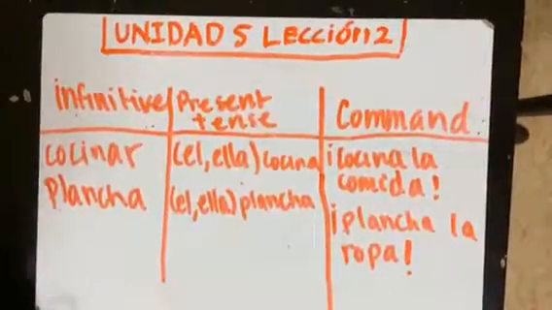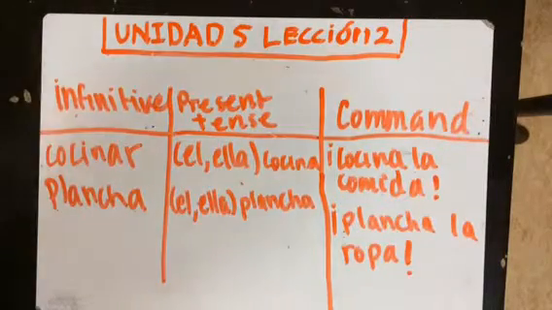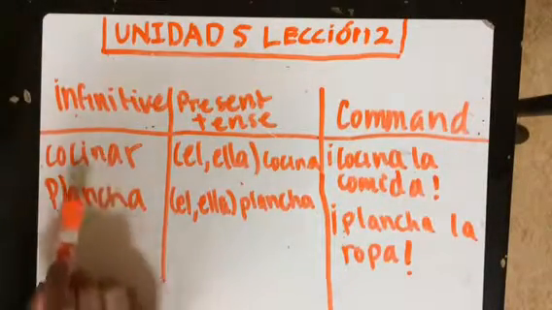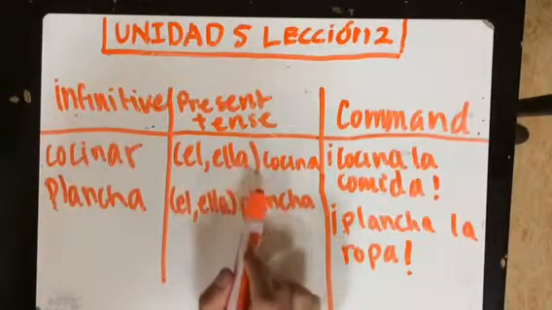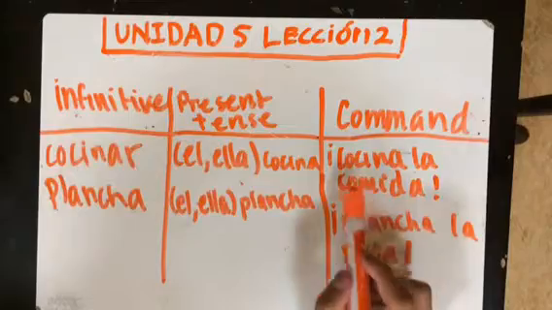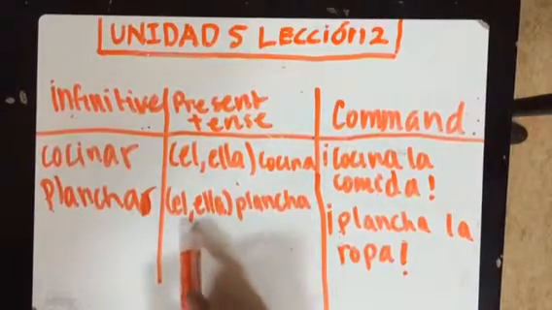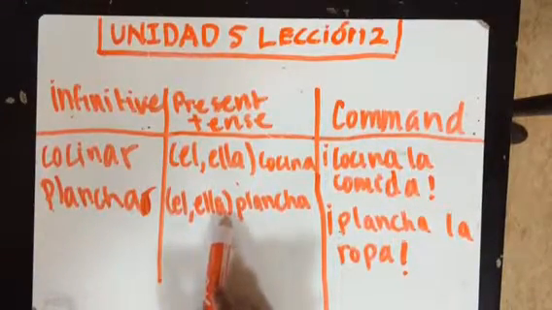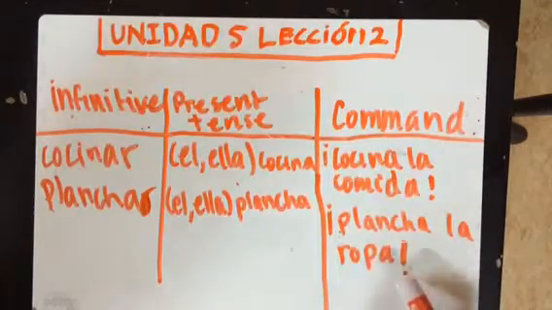Now we are going to move on to the affirmative tú commands. Regular affirmative tú commands are the same as the él, ella form in the present tense. Here are some examples. Cocinar conjugated to the él, ella, usted form is the command form of cocinar. The command form is cocina la comida, which is cook the food. Planchar conjugated to the él, ella, usted form is the command form of planchar. Plancha la ropa, which is iron the clothes.